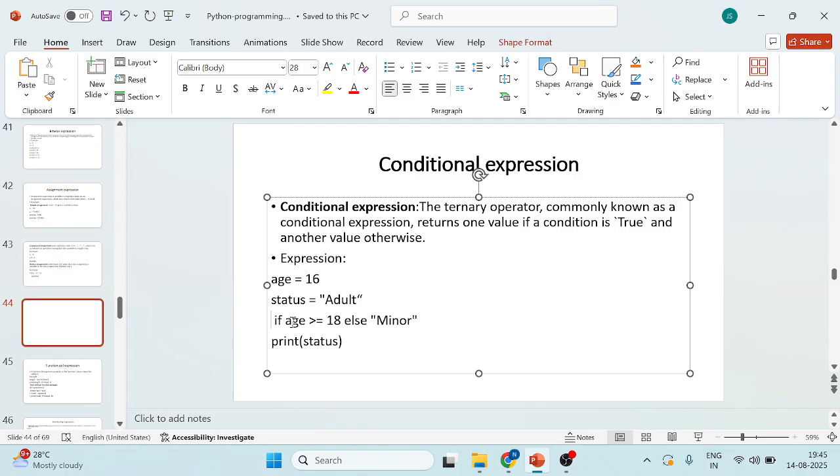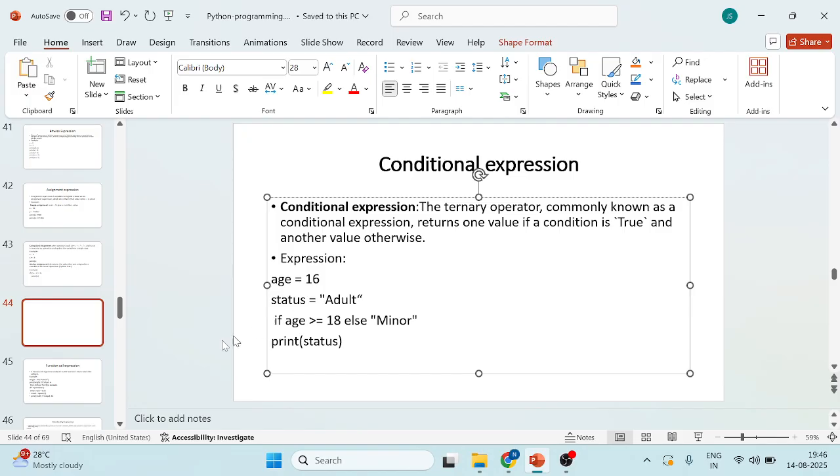Here, if age is greater than or equal to 18, it is adult, or else, two conditions I am following here: age equal to 16 and else minor. So if it is 16, 18 will be present. If it is not, adult will be the output.